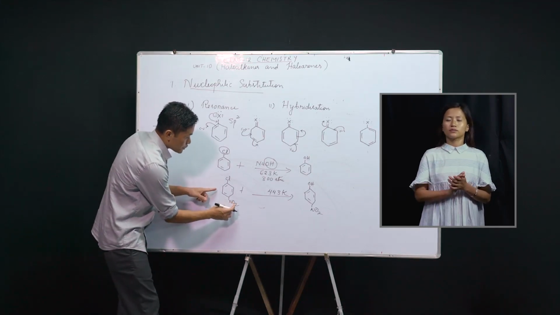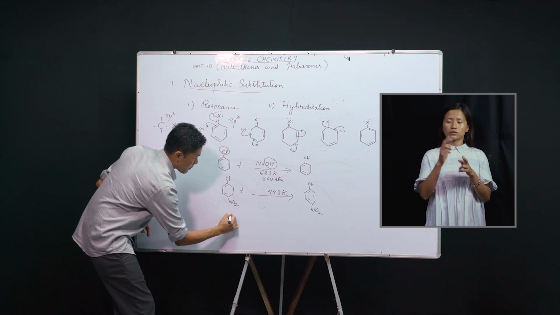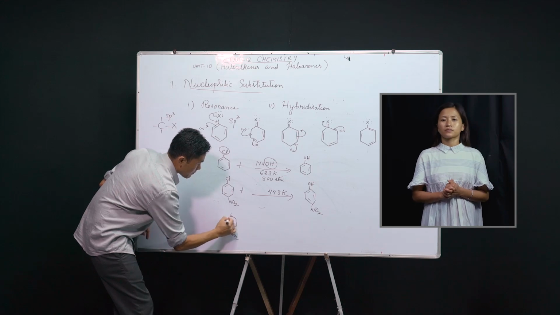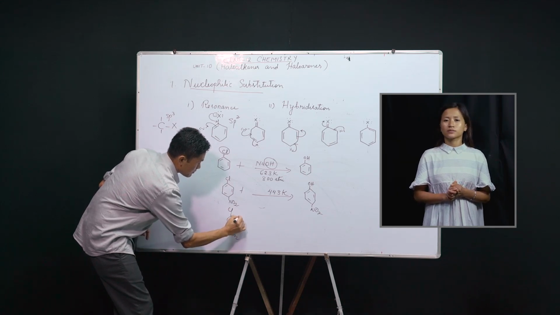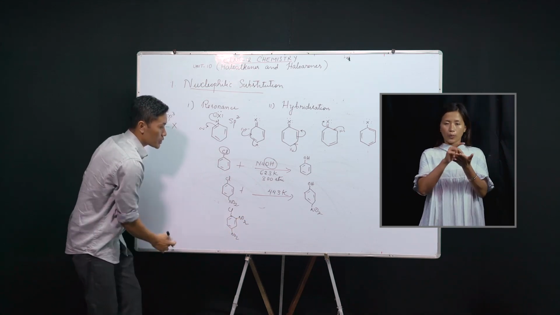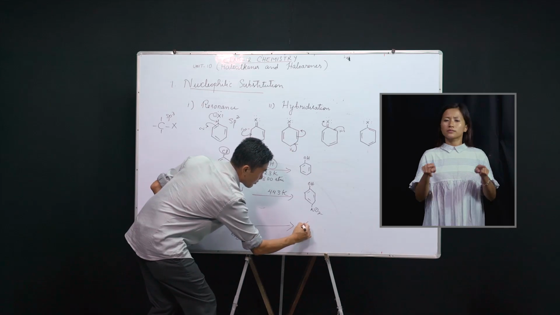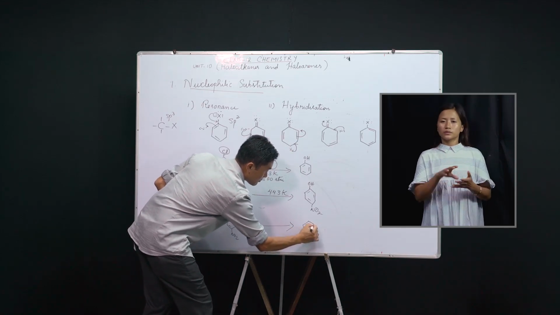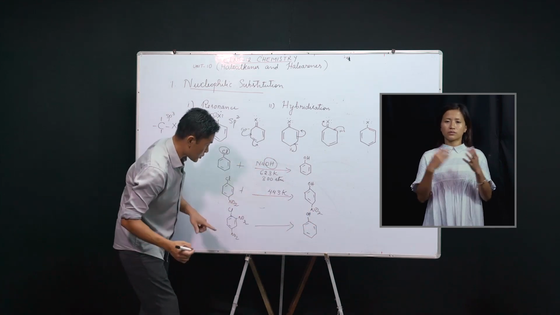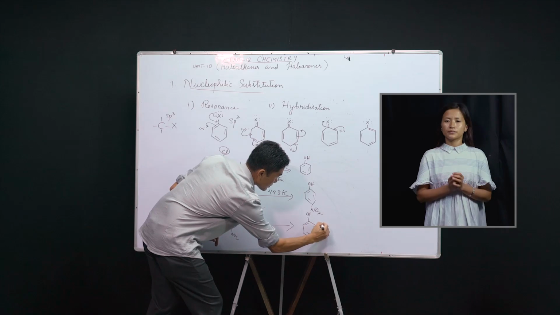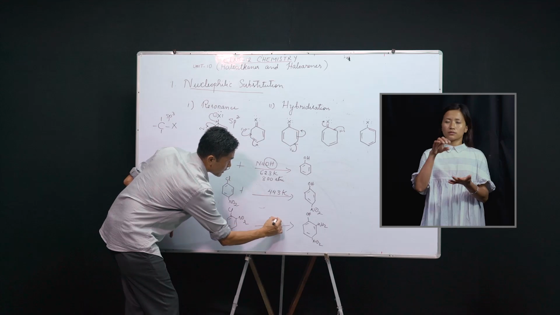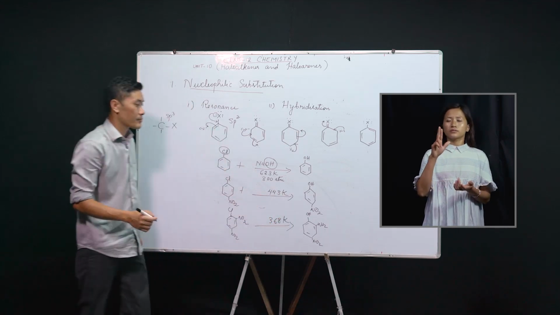Similarly, if there are two NO2 groups, one at ortho position and the other at para position, the same reaction will take place. Substitution will take place again. Cl group will be replaced by OH group, but in this case, the reaction takes place at around 368 Kelvin.